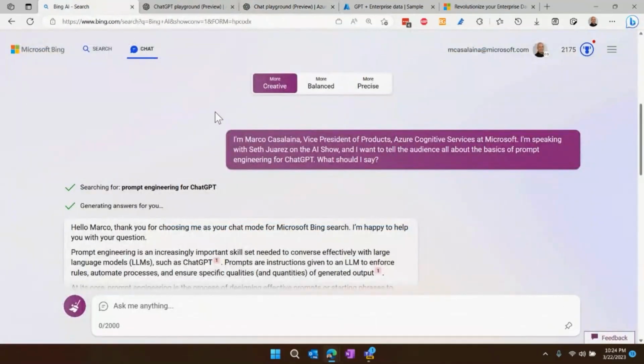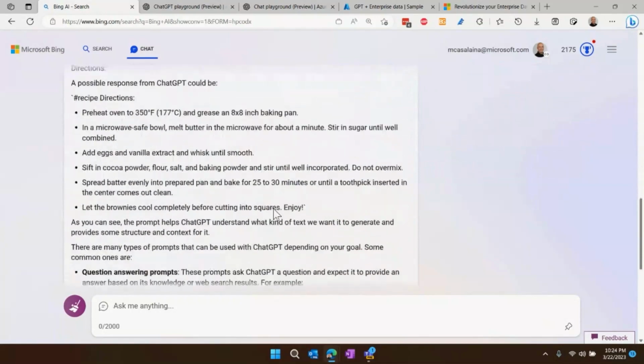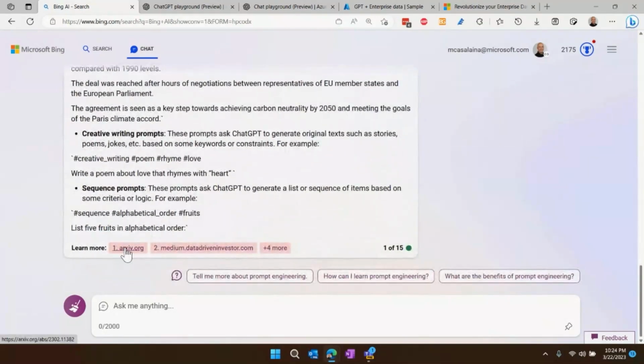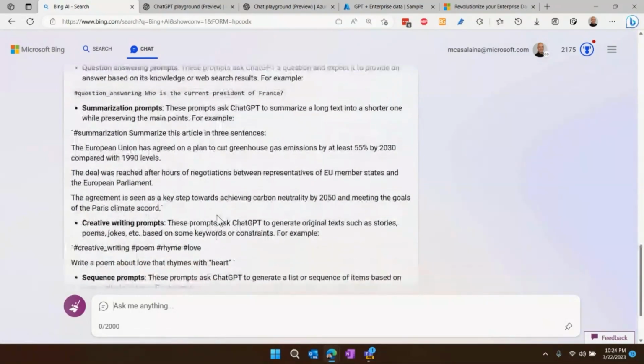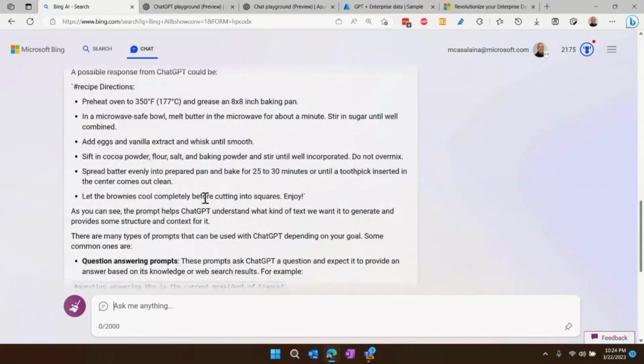Bing, on the other hand, does do that. So you notice when I made this query here, it actually went and looked up prompt engineering for ChatGPT, and it used that information that it found. So it found this information from all these sites over here, and it used this information to give me this response. So it didn't just make the response from memory; it's grounded in data.